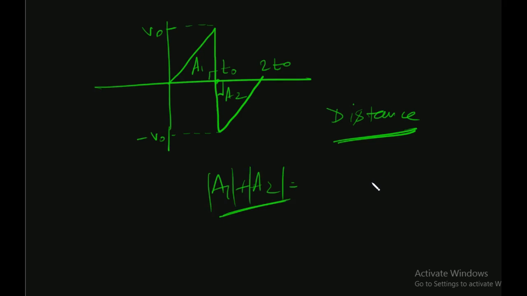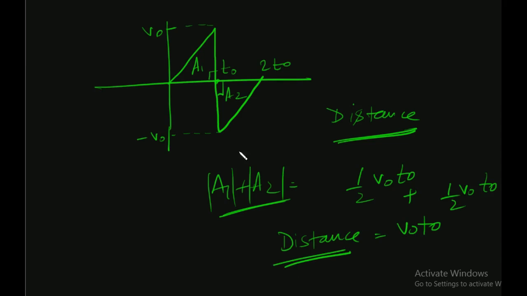This means area of A1 would be equal to half V0 T0. Area of A2, we have to take the modulus. This will be equal to half V0 T0. So V0 T0 would have been the distance, not the displacement. So in calculating the distance, we simply add the areas. We take the magnitude and simply add it. We don't do anything else.